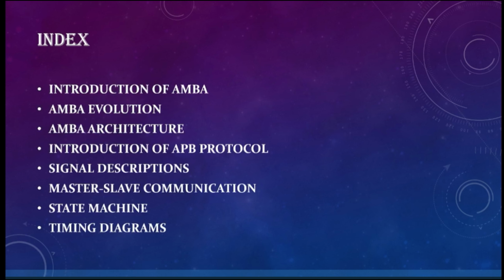In this APB protocol, we are going to see all these things. We are going to see what is the AMBA protocol, and then AMBA evolution, and within the AMBA architecture, how we use this APB protocol. Then we are going to see the introduction of APB protocol, and what are the signals that we have in this APB protocol, and then how the communication between master and slave will happen, and then the state diagram and the timing diagrams within the APB protocol. All these are the things that we are going to cover in this session of APB protocol.